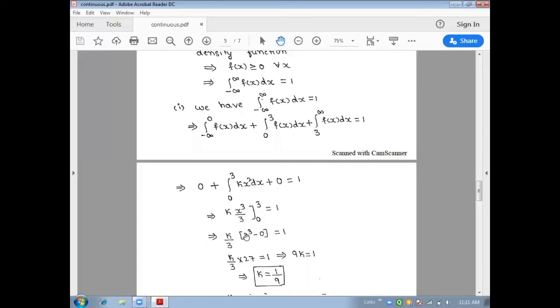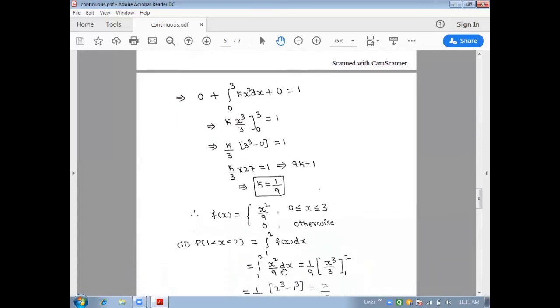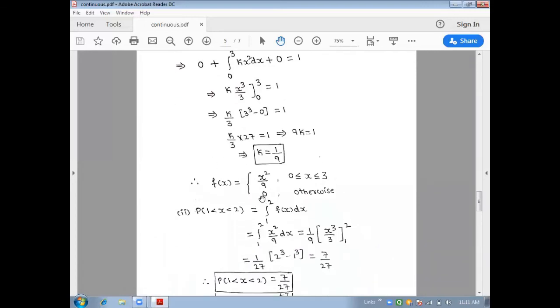Apply the upper limit, 3 to the power 3 minus 0, which is equal to 1. So this will be k by 3 into 27 equal to 1. That is 9k equal to 1, so k equals 1 by 9. In the first part we have got the k value as 1 by 9. Now we substitute this k in the given function. We have f of x as k into x square, and k is 1 by 9, so that is x square by 9 in the range 0 less than or equal to x less than or equal to 3. Apart from this, the function will be 0.